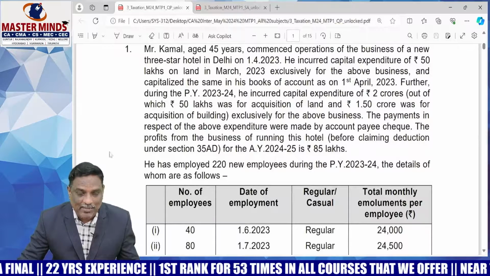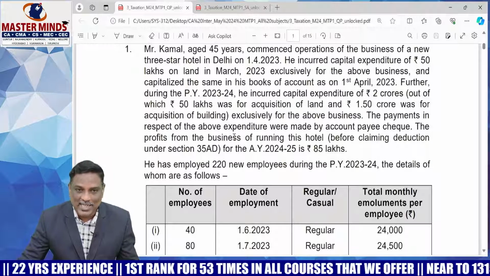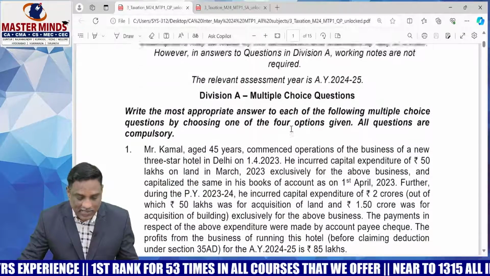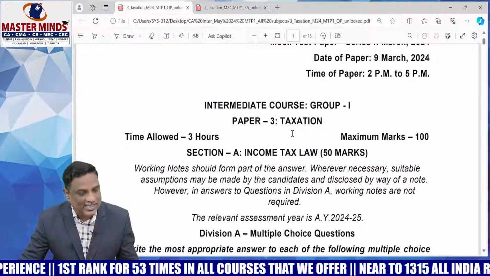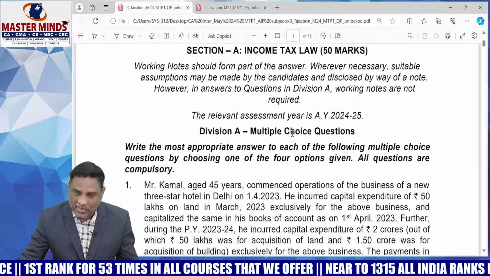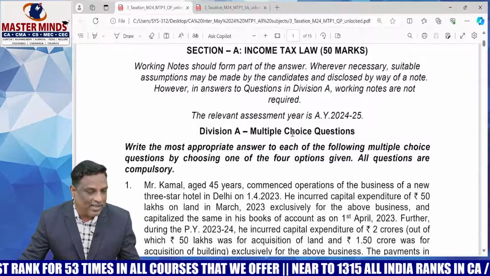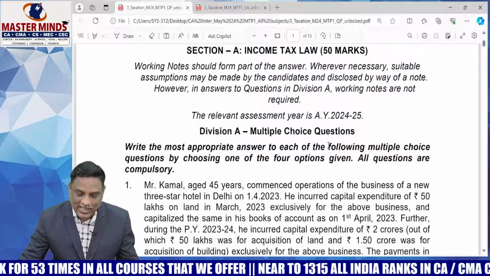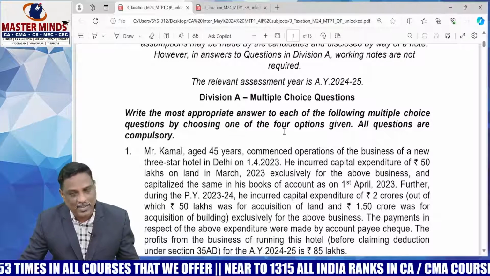Analysis of the MTP released by ICAI. This is the MTP released recently, and first of all I will give you an overview of this MTP. Then we'll explain the analysis of each and every question.